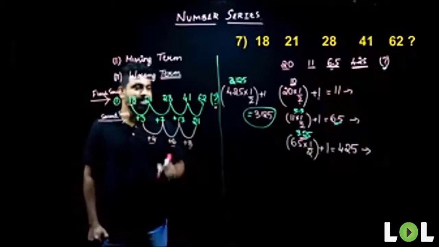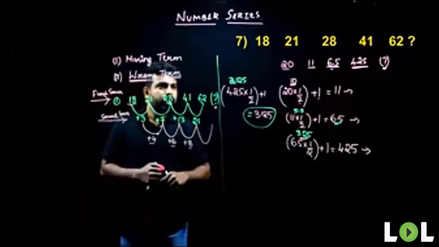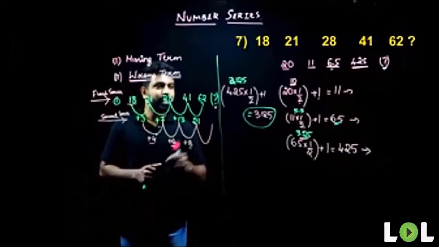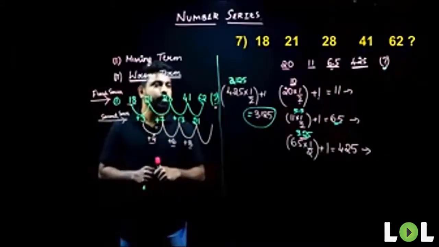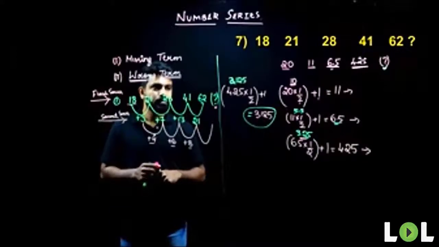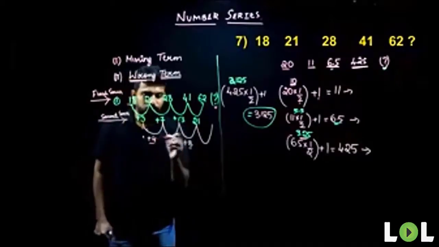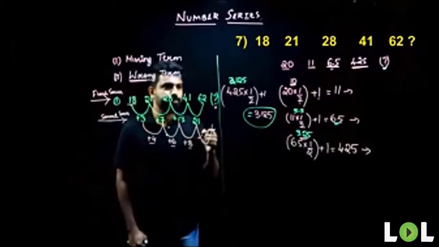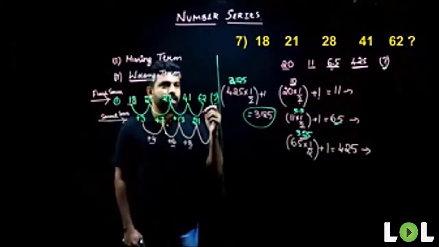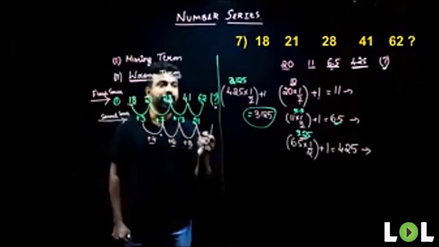Now look at these differences. Can we interpret something from these differences? Is it following any logic here? Come on, people, tell me. Okay, so let me tell you. Look at this. 4, 6, and 8 are nothing but, very good, someone answered that. Yes, Dayanand. It is 4, 6, 8, and 10. It is nothing but our consecutive even numbers.